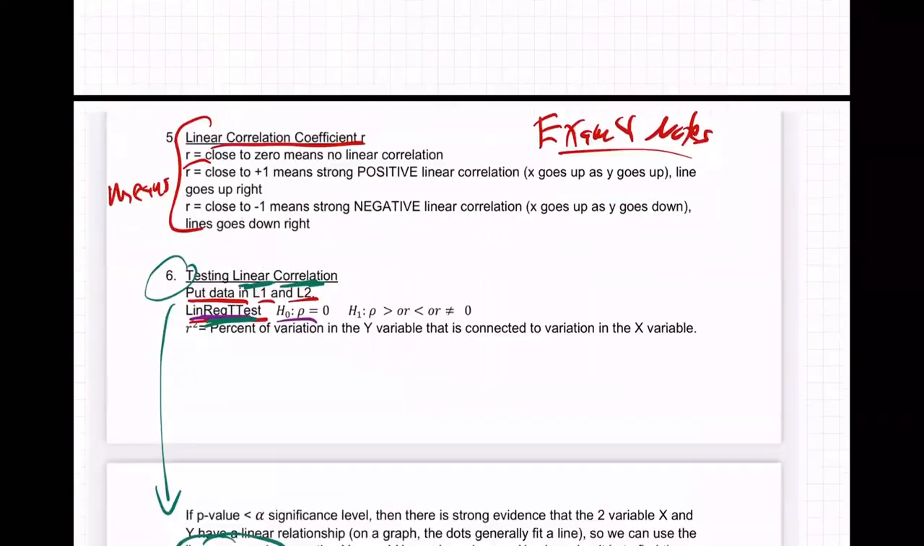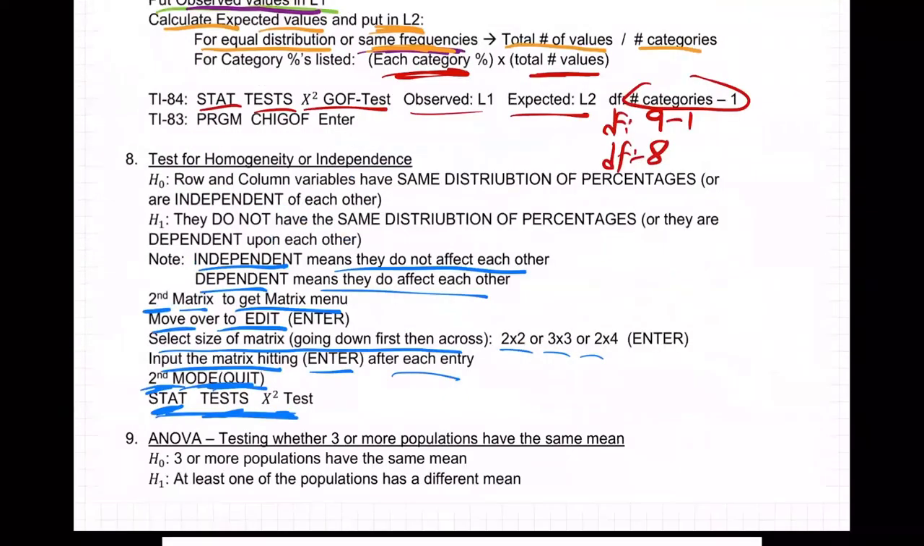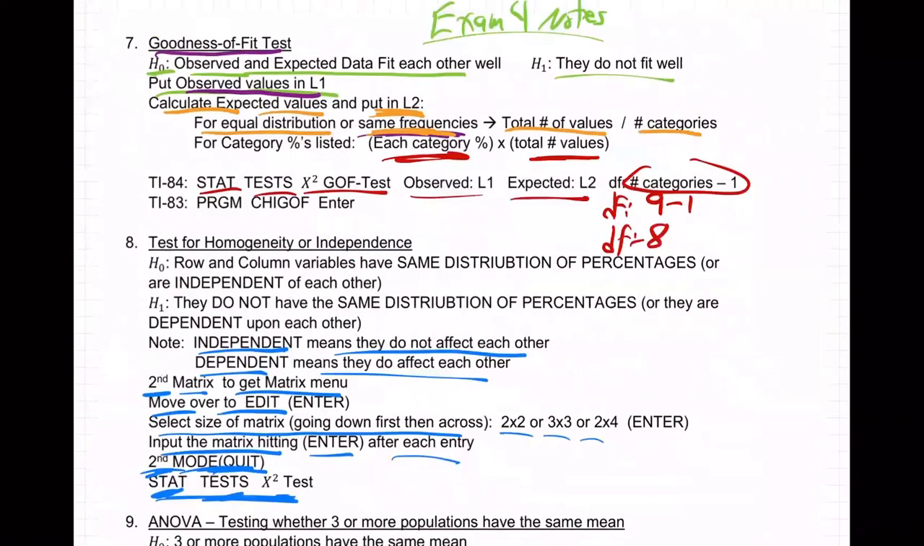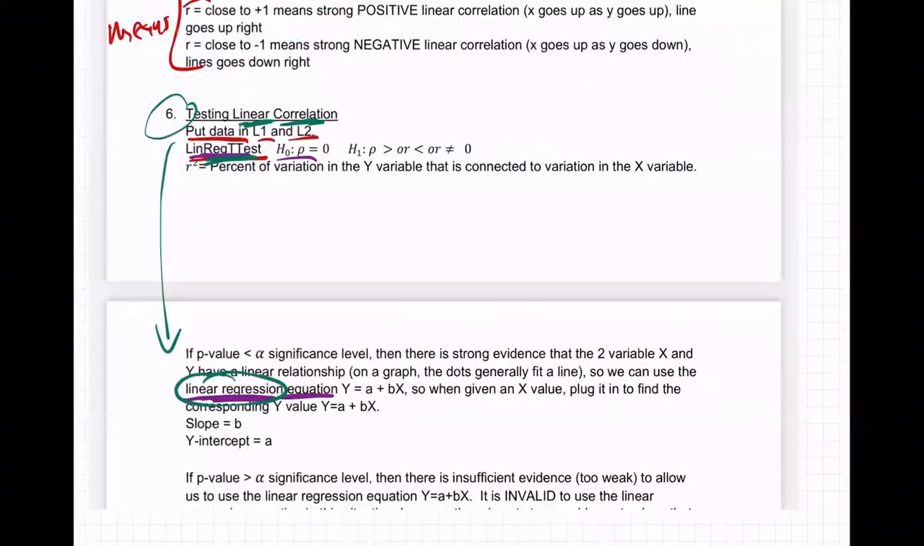Okay, and then what are we going to do from there? Right here. And then go to stat, test, chi-squared goodness of fit test. Degrees of freedom is going to be number of categories minus 1. It's going to be 4 in our case, because we have 5 days of the week, Monday through Friday. So there's 5 categories. Take 1 away. Degrees of freedom is 4. So put that into your calculator.